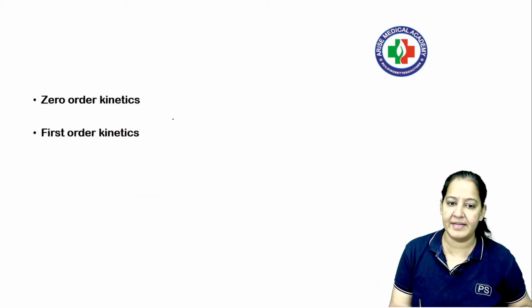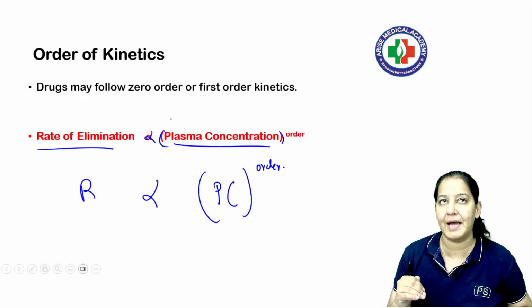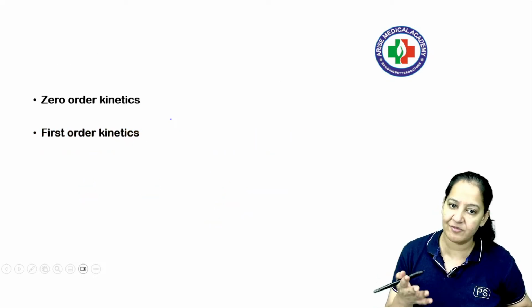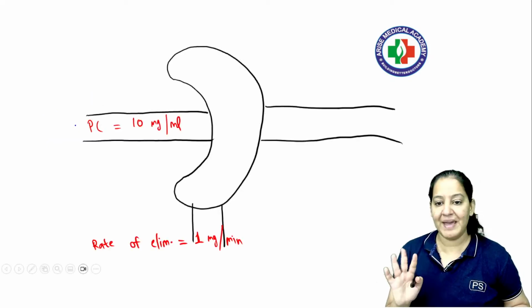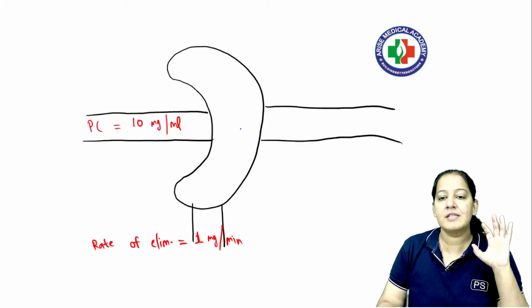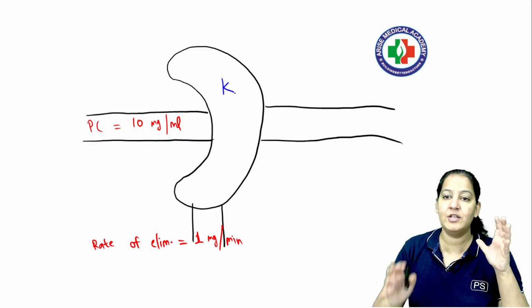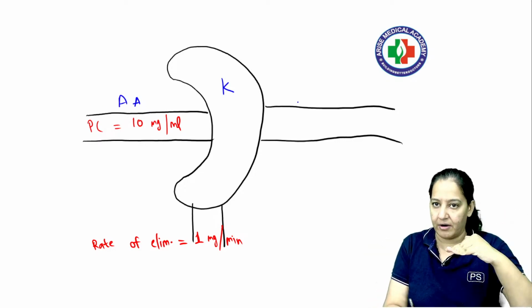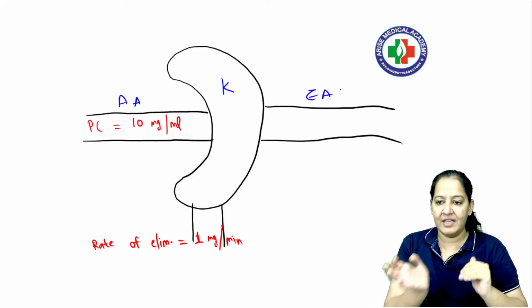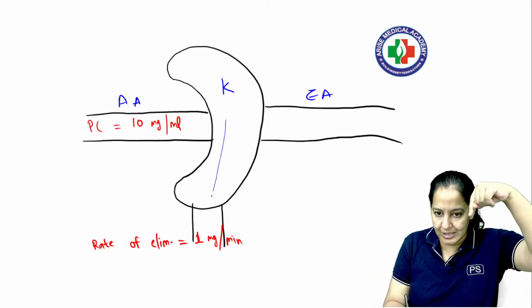There are two orders of kinetics. There are many orders of kinetics, but 99% of drugs follow one of the two, either zero order or first order. So I will make you understand what that means. See, this is a kidney, an organ of excretion. This is the afferent arteriole coming inside the kidney, taking the drug. And this is the efferent arteriole taking the blood away from the kidney. And here the urine is formed.